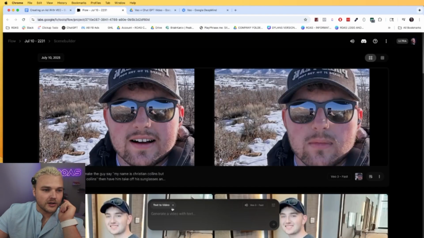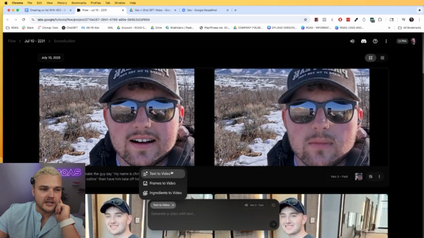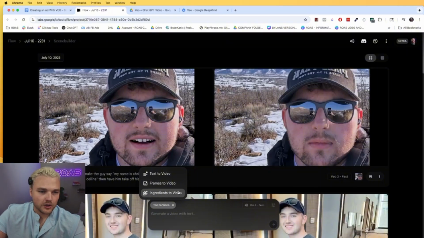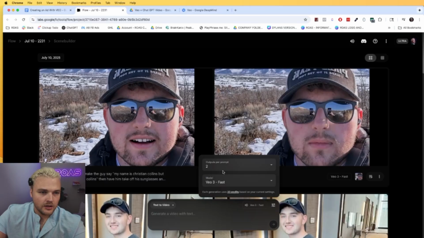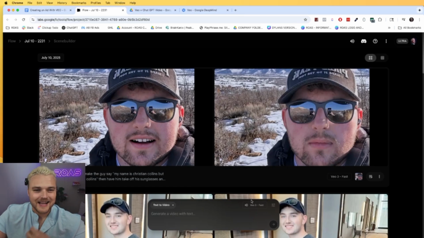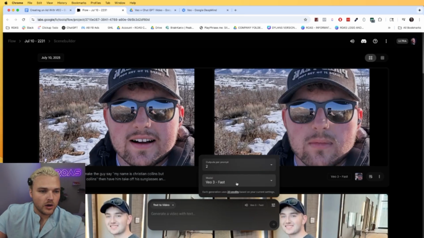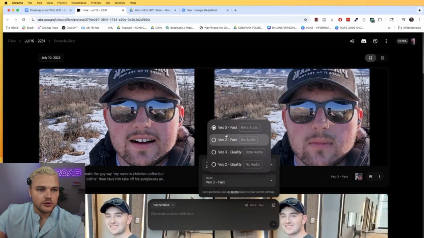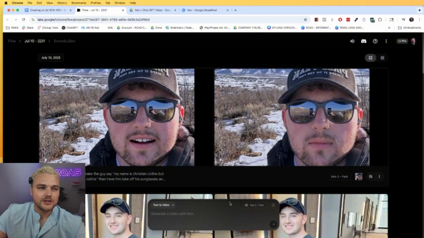Basically, the way this works is you come in here, and there are different options. When you sign up for VEO, you can do text to video, frames to video, or ingredients to video. Ingredients to video doesn't work yet for VEO 3. There are different models: VEO 3, VEO 2, VEO 3 quality, and VEO 2 quality. The one you want to use for most cases is VEO 3 fast, because you're going to get audio from it. That's where you get the sound. VEO 2 doesn't give you any audio, and it's not as good quality. VEO 3 really is what you want to be using.